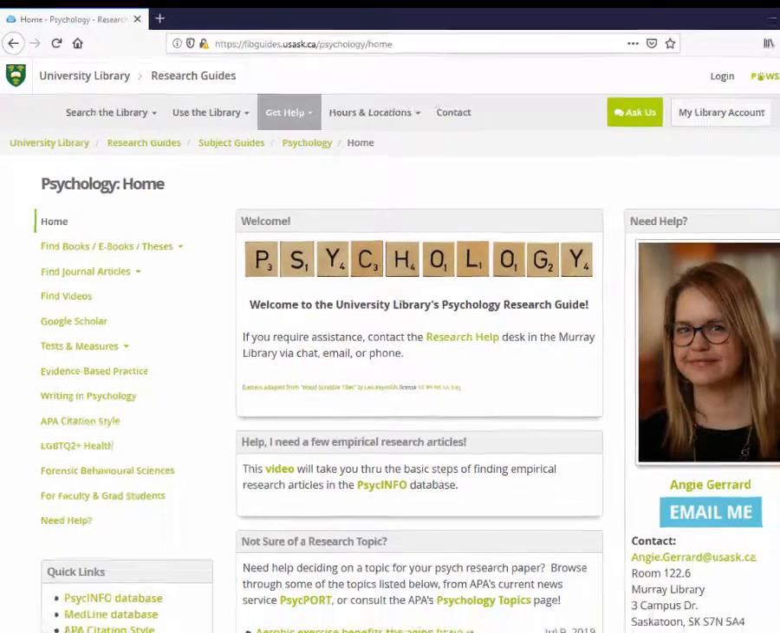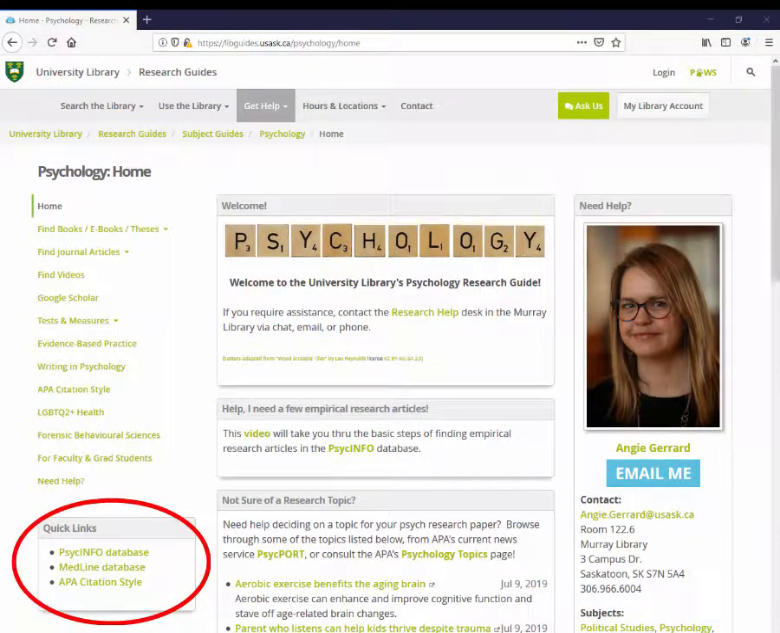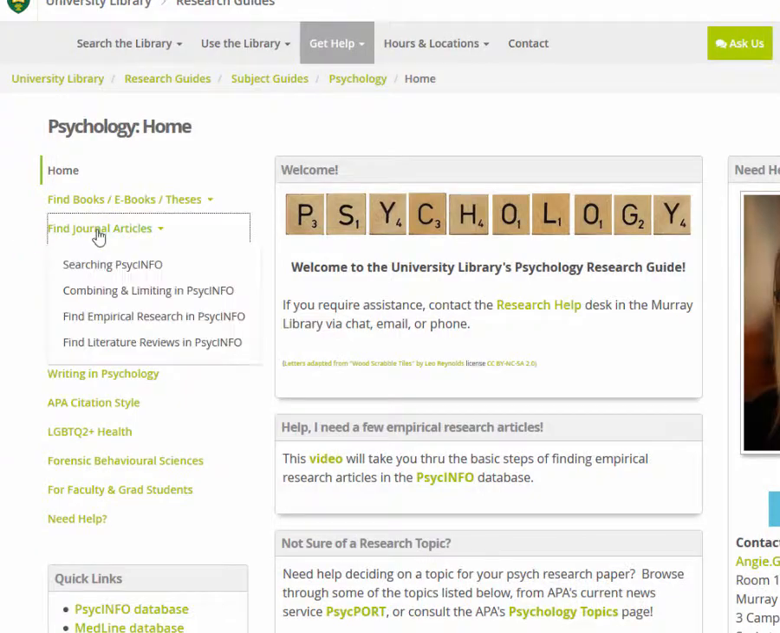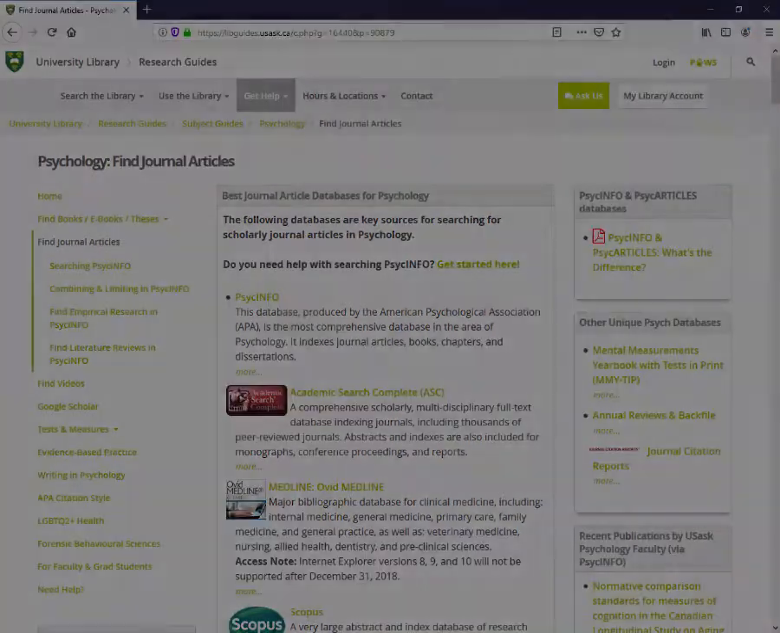libguides.usask.ca/psychology. On this page, you can scroll down to the Quick Links section on the left side. You can also access PsycInfo via the Find Journal Articles link from the left navigation menu.